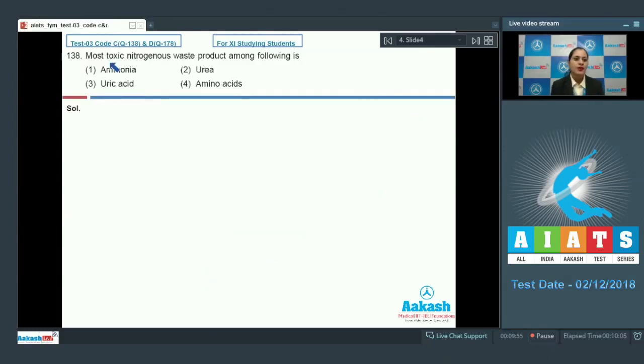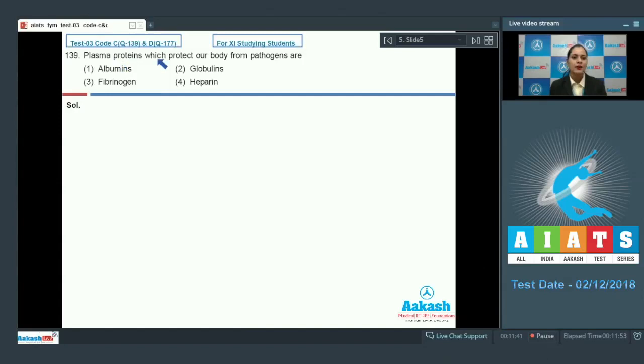Question number 138. Most toxic nitrogenous waste product among the following is, and this is a direct question, and the correct answer is ammonia. Ammonia is the most toxic nitrogenous waste product. Followed by the next toxic nitrogenous waste product is urea. So this cannot be a correct answer. And the least toxic nitrogenous waste product is uric acid, as the nitrogenous waste is excreted in form of pellets. So this cannot be a correct answer. Some organisms like echinoderms excrete amino acids, and this cannot be a correct answer. So the correct answer for this question is option number 1. Let's move on to the next question.